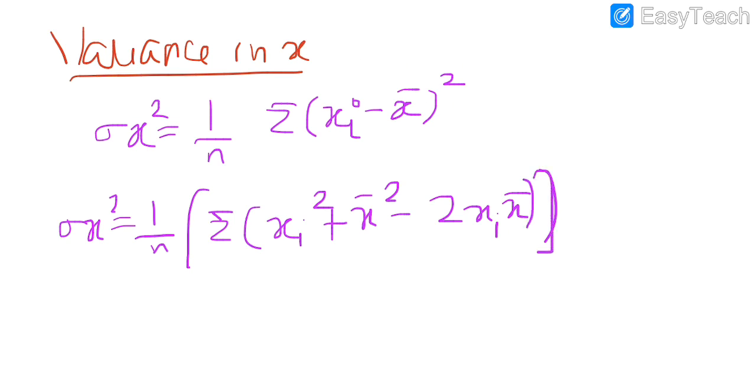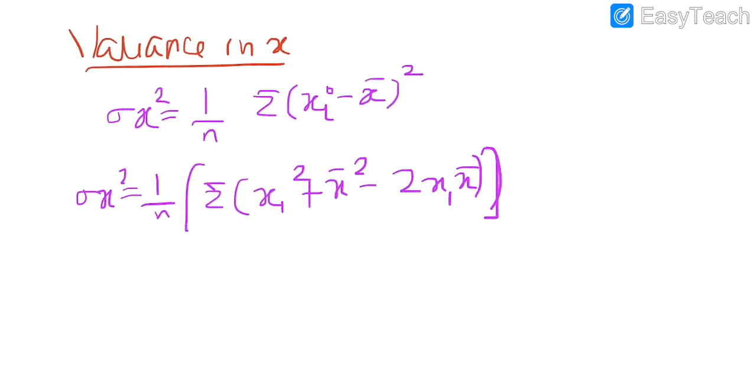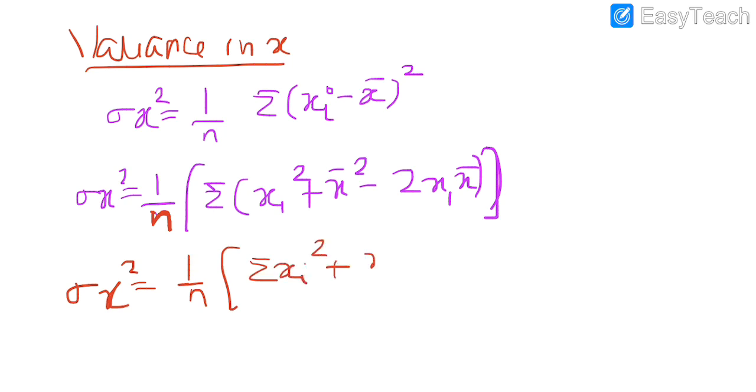Now if I further expand this, sigma x square will be 1 upon n summation of xi square plus x bar square summation of 1 minus 2 x bar summation of xi.